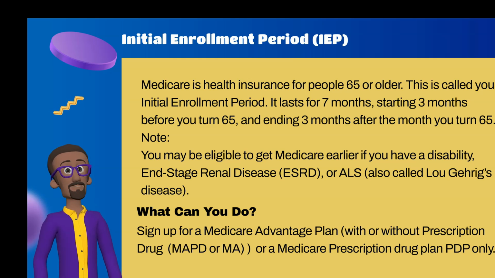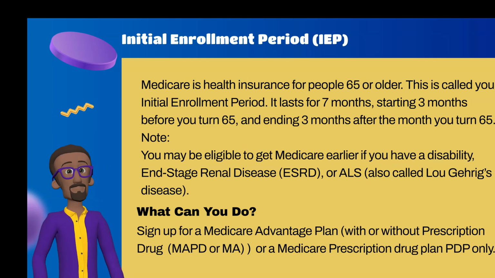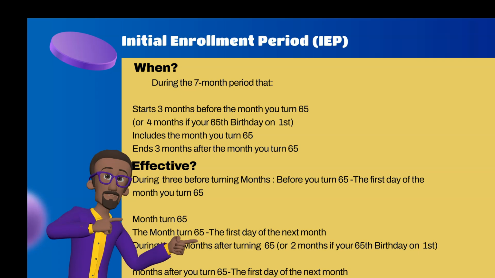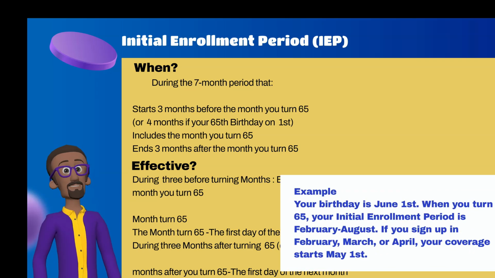What can you do? Sign up for a Medicare Advantage plan, with or without prescription drug, MAPD or MA, or a Medicare prescription drug plan, PDP only. Example: your birthday is June 1st. When you turn 65, your initial enrollment period is February through August. If you sign up in February, March, or April, your coverage starts May 1st.